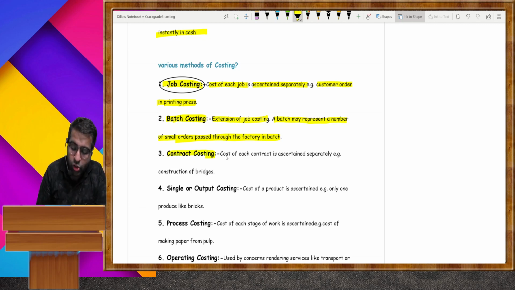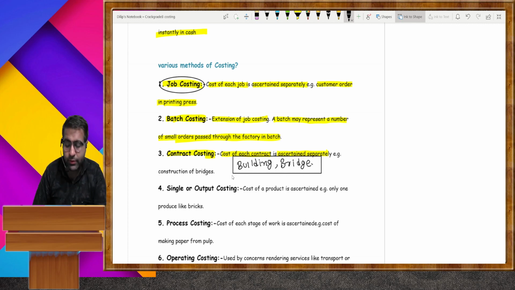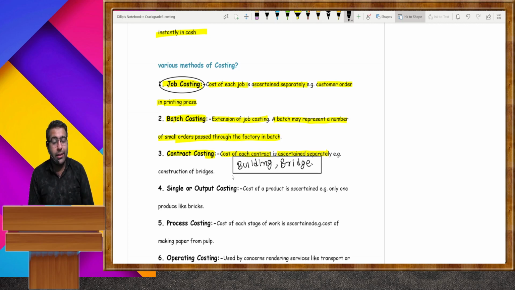Contract costing. Cost of each contract is ascertained separately. For example, construction of any type of building or any type of bridge. You make a contract. You appoint a contractor and give a fixed amount of money, and in a particular time period you have to finish this plot. Okay.